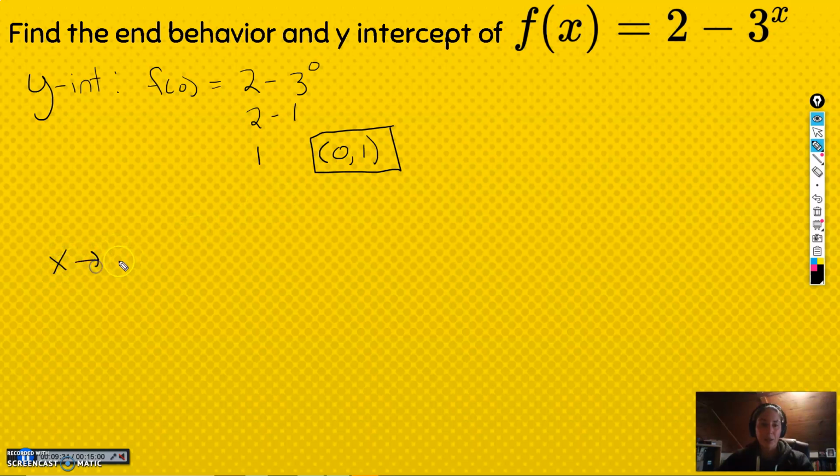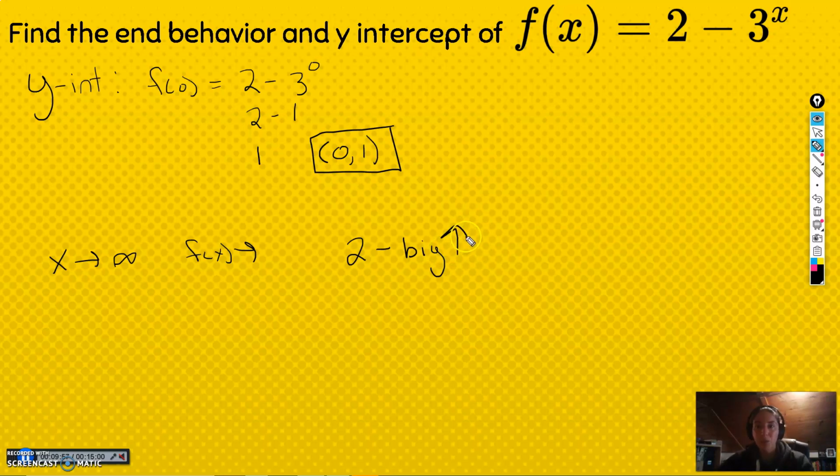Okay, the end behavior. As x goes to infinity, what's the function going to do? Well, as x goes to infinity, we'd have 2 minus big. So big gets bigger. So 2 minus infinity. Well, 2 minus infinity is essentially going to go to negative infinity.